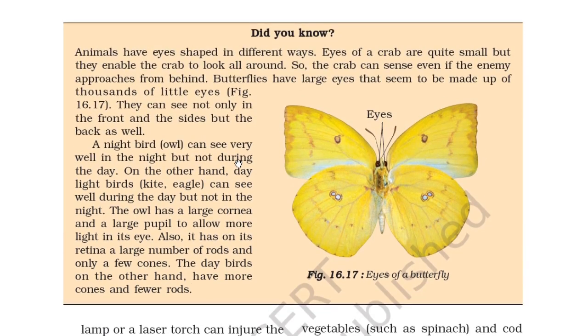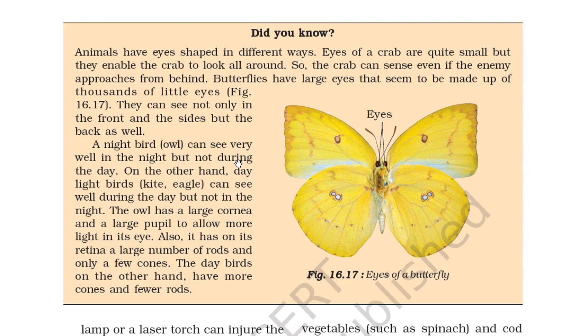Do you know animals have eyes shaped in different ways? The eyes of a crab are quite small, but they enable the crab to look all around. So the crab can sense even if an enemy approaches from behind. Butterflies have large eyes, which, as you can see in the figure, seem to be made up of thousands of little eyes. They can see not only in the front and the side but also at the back.